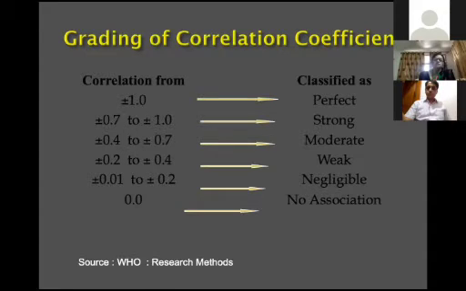If the value lies between 0.7 to 1.0, strong correlation. 0.4 to 0.7, you can say your correlation is moderate. 0.2 to 0.4, your correlation is weak. If the value comes out to be 0.01 to 0.2, your correlation is negligible. This is a standard WHO research methodology book from where I have taken these values, and these are the standard values. And if correlation is 0, that means there is no association or there is no correlation between two continuous variables.